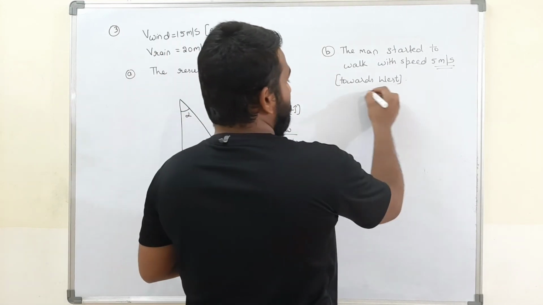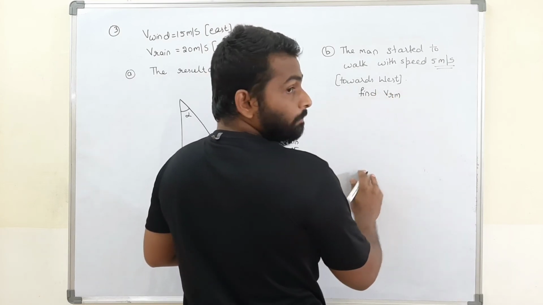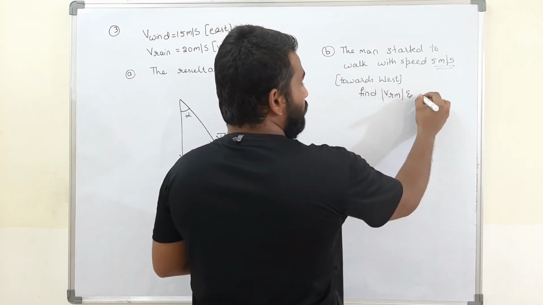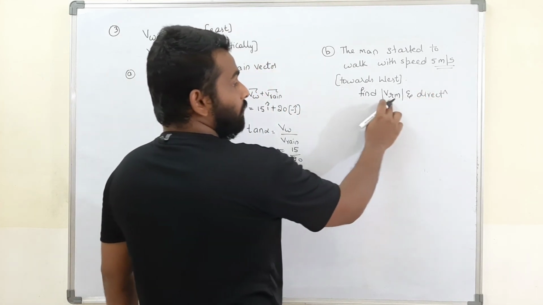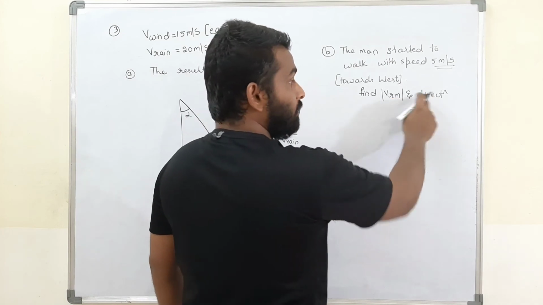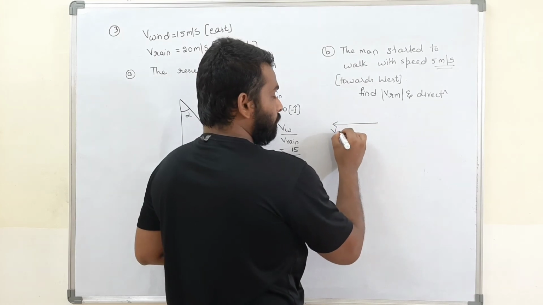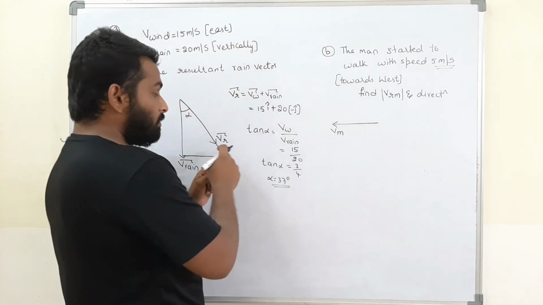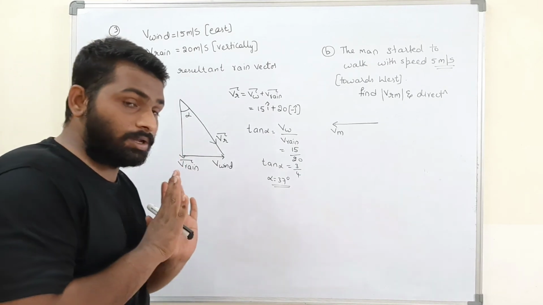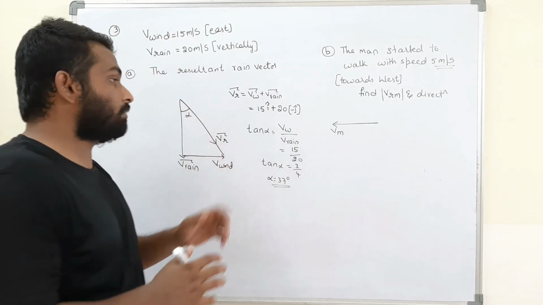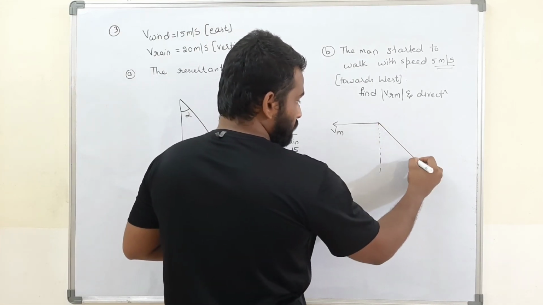Now they told us to find the velocity of rain with respect to man, its magnitude and its direction. Now can you see here? This is the velocity of man, west direction. And now what is the velocity of rain? You should not take this one, because of the wind, the velocity of rain is moved to that side. This is the velocity of rain now.